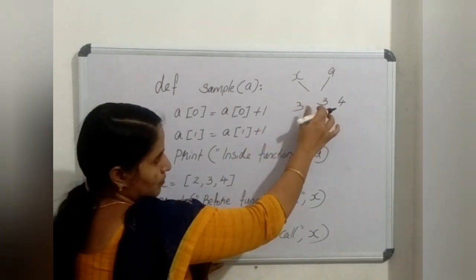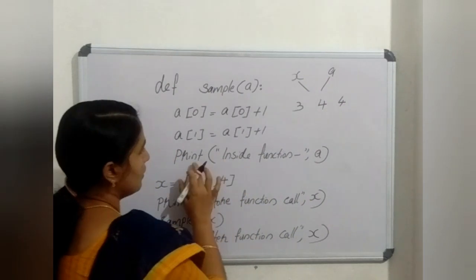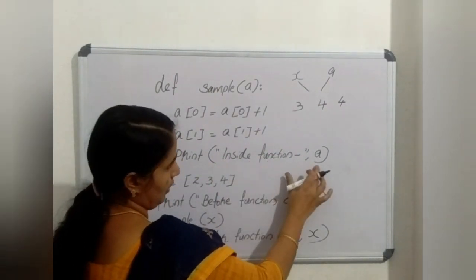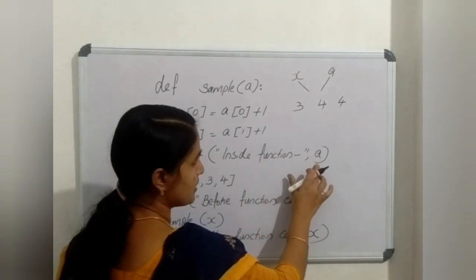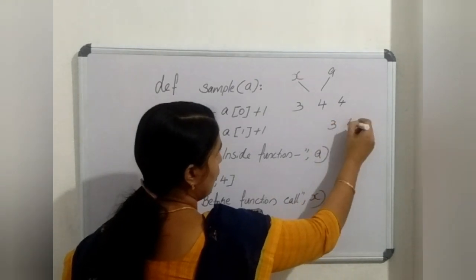A of i is 3. So it just increments the same. Then it will print inside function A. Now the value of the list inside the function is 3, 4, 4.